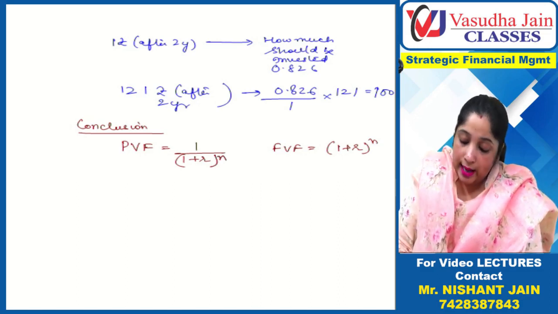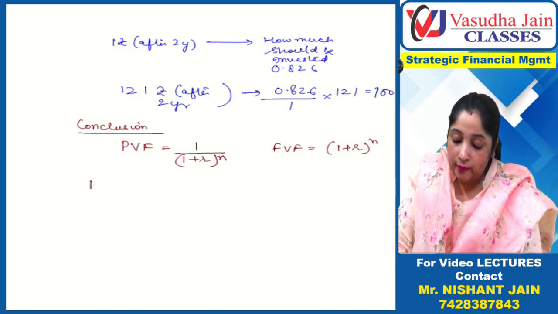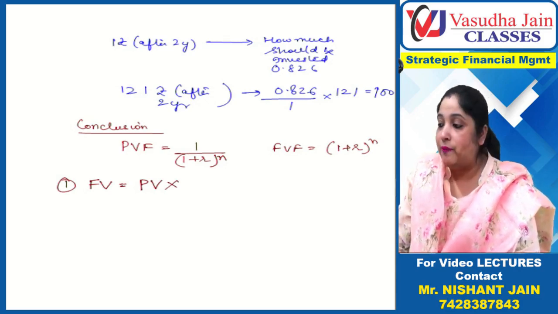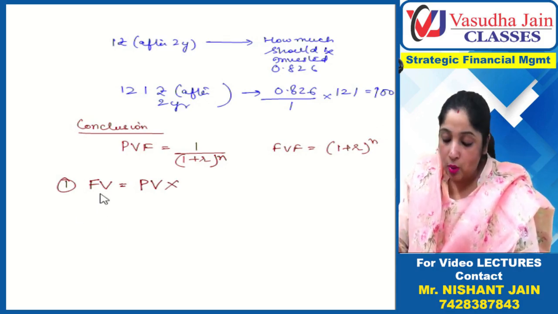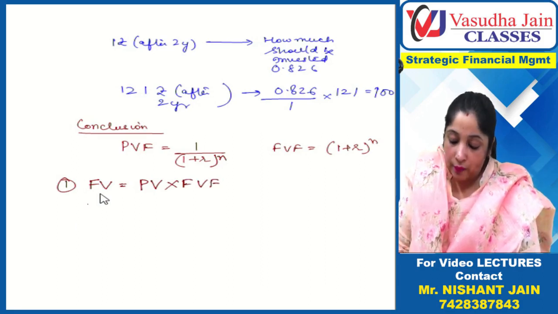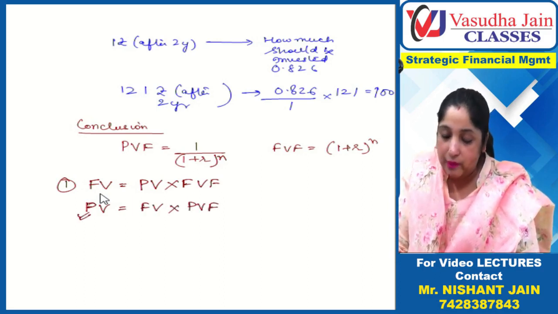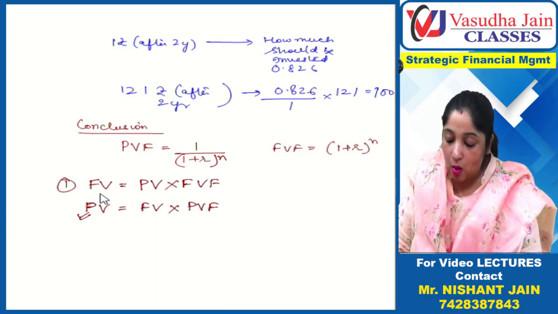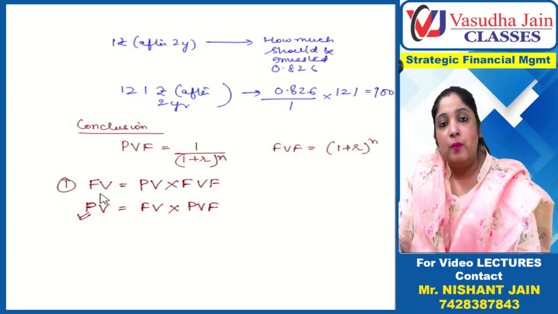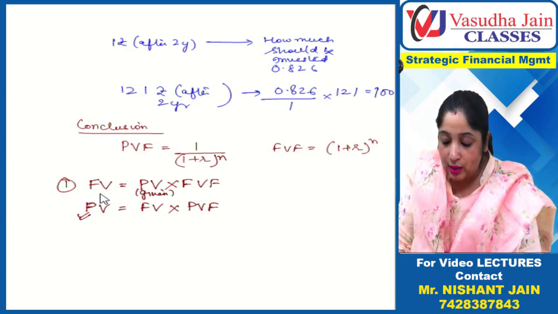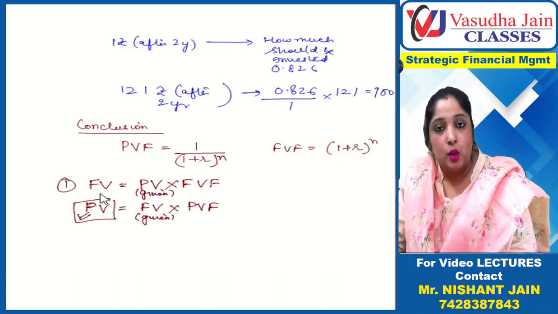Now, if you want to find future value, present value is given. With what should you multiply? Don't get confused. What do you want to find out? Future value? Then multiply with the future value factor. If you want to find out present value, future value will be given. What do you want to find out? Present value? Then multiply with the present value factor. Whatever the situation is, one thing will be given to you, and the other thing we have to compute. Whatever we have to compute, multiply with that factor only.